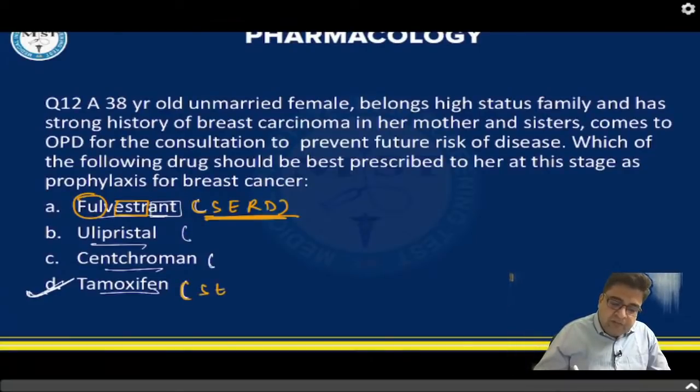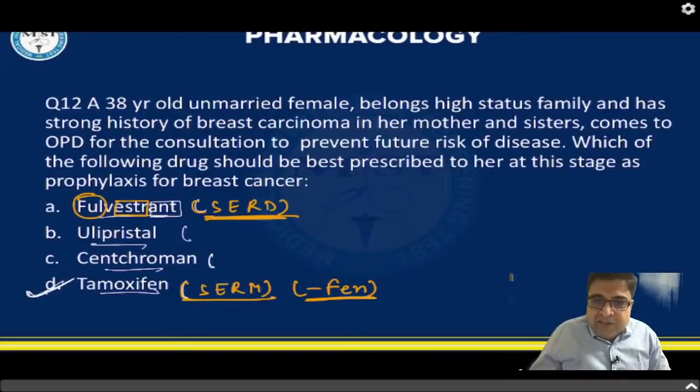Tamoxifen is a drug which is not a down regulator, it's a modulator. Any medicine that ends with fen is a selective estrogen receptor modulator. Selective estrogen receptor modulators are drugs which end with the word fen, like tamoxifen, raloxifene, clomiphene. All these medicines have the fen.